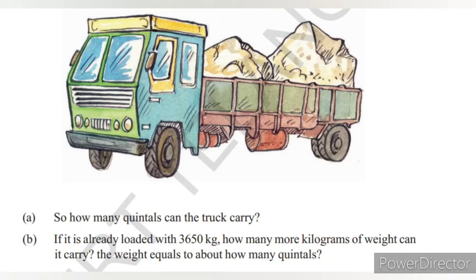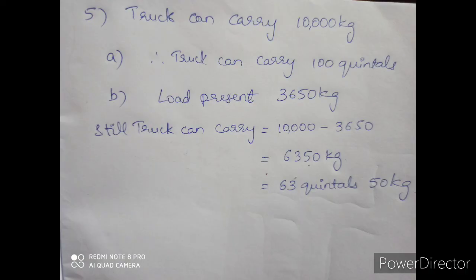Fifth one, this truck can carry 10,000 kgs of weight. A. How many quintals can the truck carry? 10,000 kgs of weight it can carry. So you convert into quintals. Already we know 1 quintal equals 100 kgs. So truck can carry how many quintals? 10,000 divided by 100. So you will be getting 100 quintals.